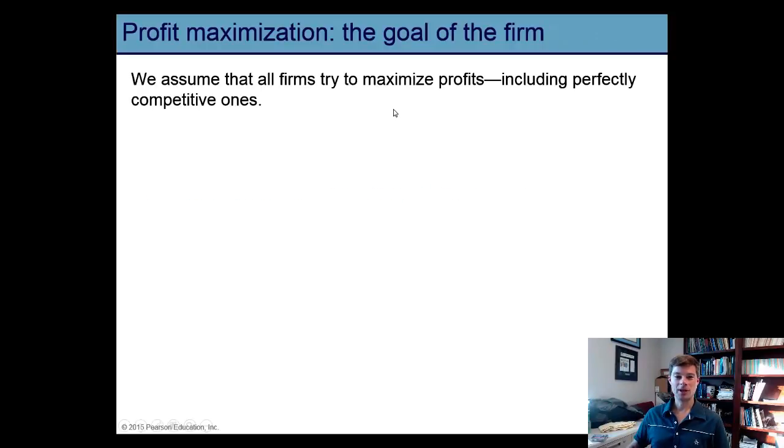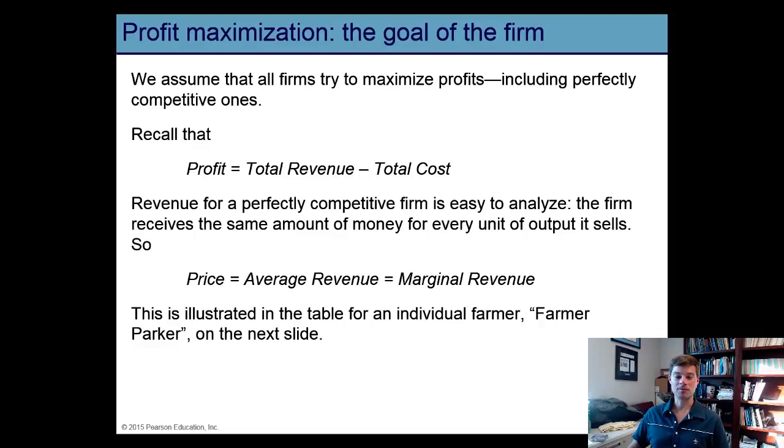We're going to assume that a perfectly competitive firm maximizes profits by picking the profit maximizing quantity. This is going to be the quantity where profit is as large as possible. The definition of profit is total revenue minus total cost.